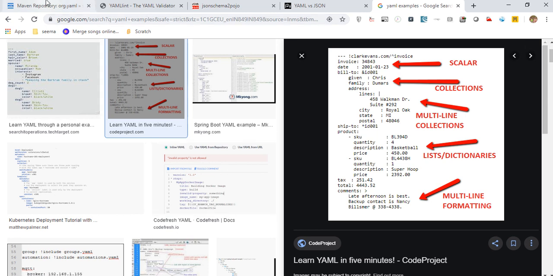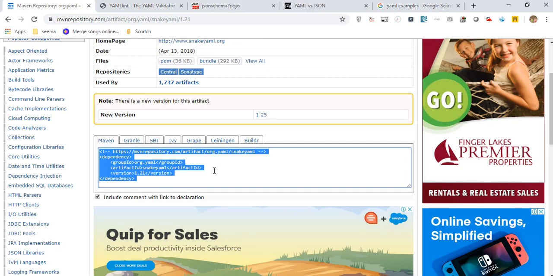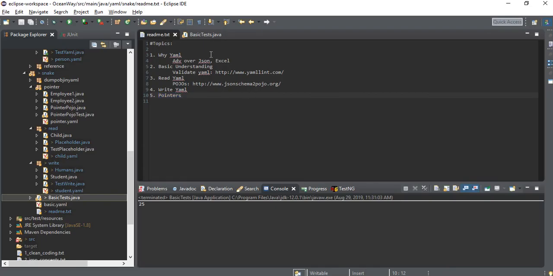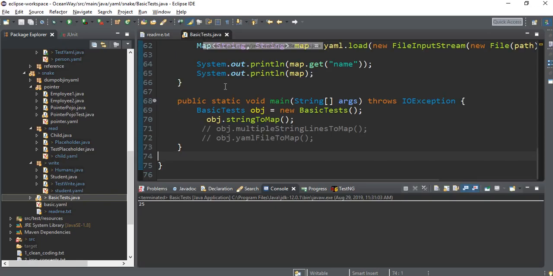Okay, friend. So before going to the code, this is the dependency you need to import from Maven. Snake YAML, version 1.21 I am using. Now let's not waste much time, and let's go to the code directly.